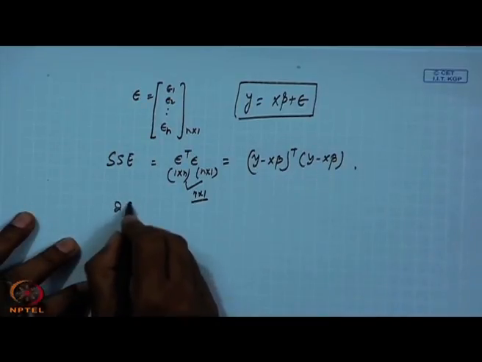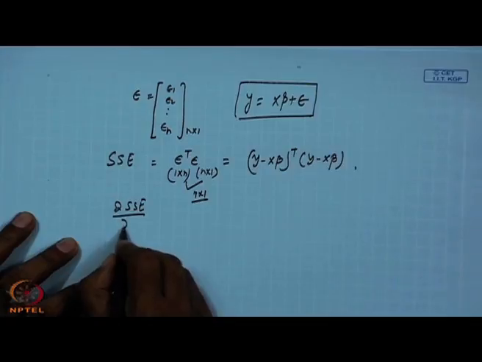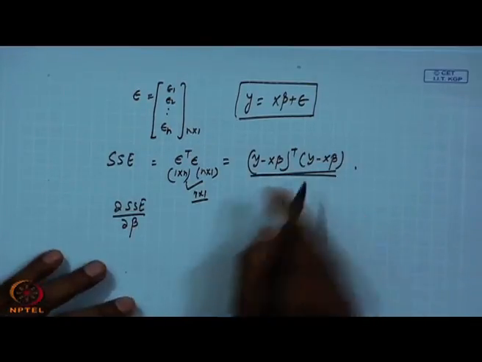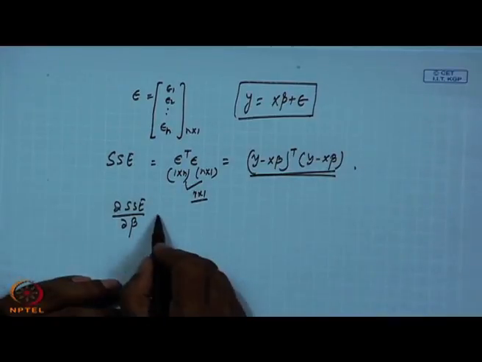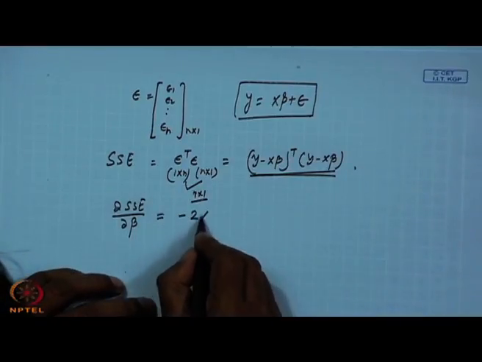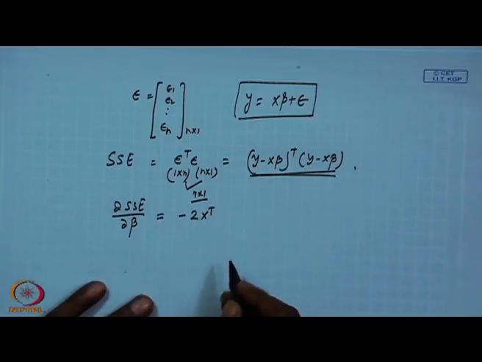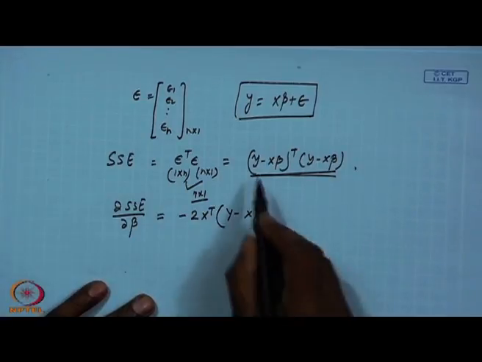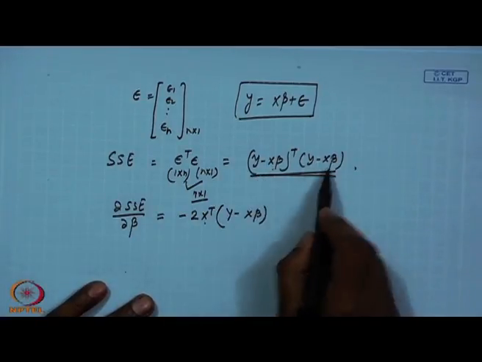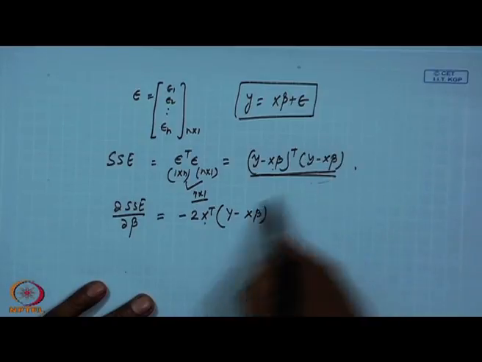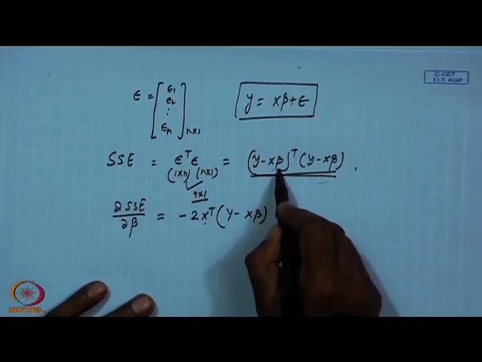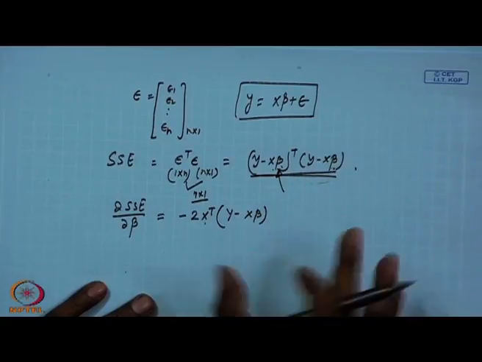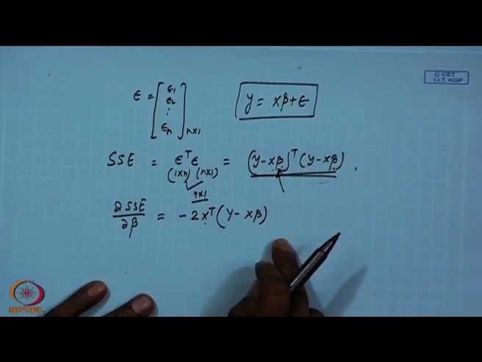Now, if I take derivatives with respect to beta, it is nothing but the square term. So, ultimately it will come like this: 2 x transpose times y minus x beta. One x transpose will come from here, and this will remain, because we are taking derivatives with respect to beta, and with matrix compatibility you will get this equation.